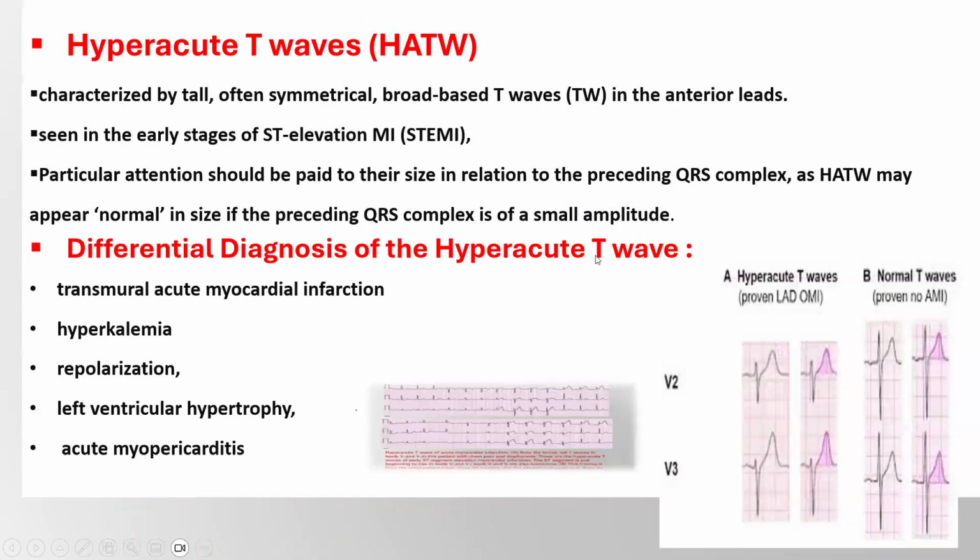Differential diagnosis for hyperacute wave, of course: transmural acute myocardial infarction, hyperkalemia, repolarization, left ventricular hypertrophy, and myopericarditis.